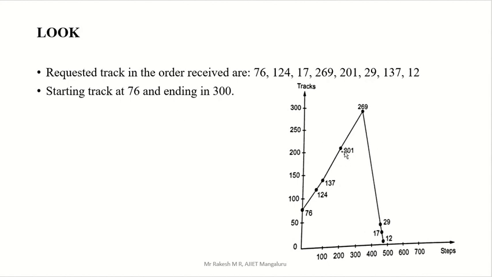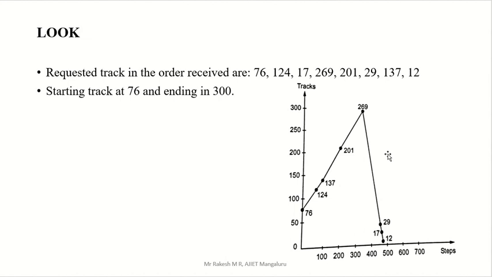Now 201 to 269, while returning back also you have to supply. So what are the remaining numbers? 201 supplied, 269 supplied, 124 supplied, 137 supplied, then 12, 29, 17, 76 also supplied. So three numbers remain: 12, 29 and 17. Out of that, which is nearest to 269 in decreasing manner? 29. So you have to supply 29, then 17, then 12. So this is your order.